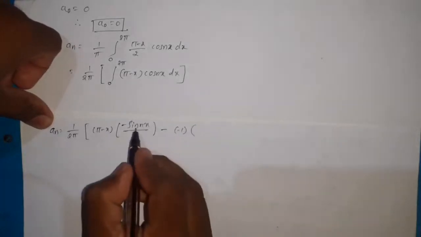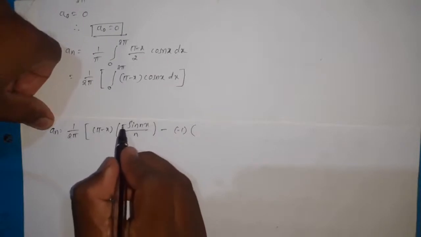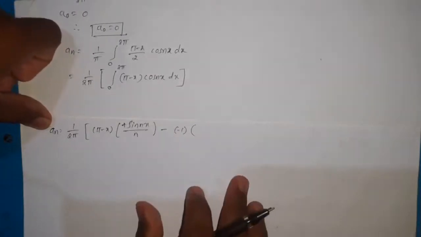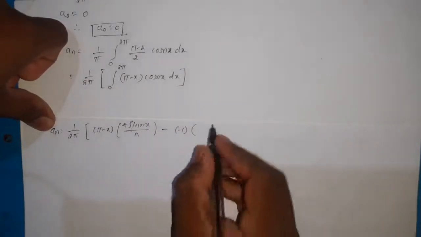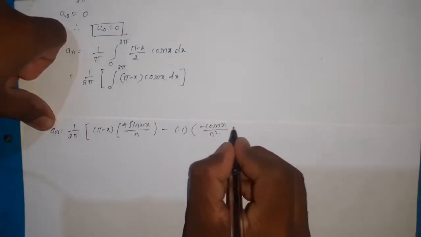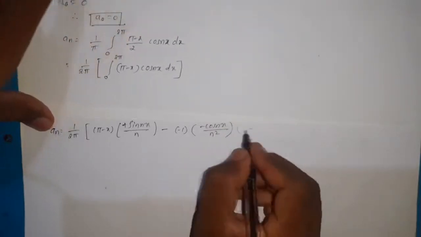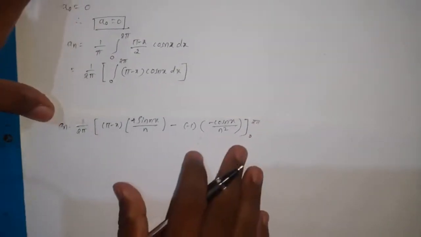Then integration of sin, so here integration of cos is plus sin nx by n, and then integration of sin nx is minus cos nx divided by n square. Then the next term will be equal to 0. Here the limits are 0 to 2 pi.